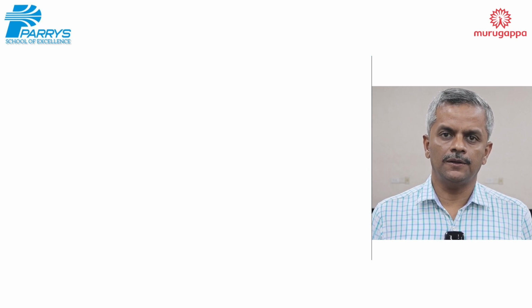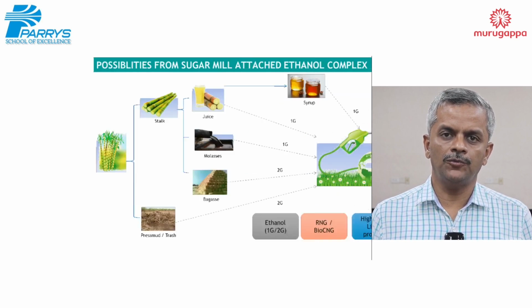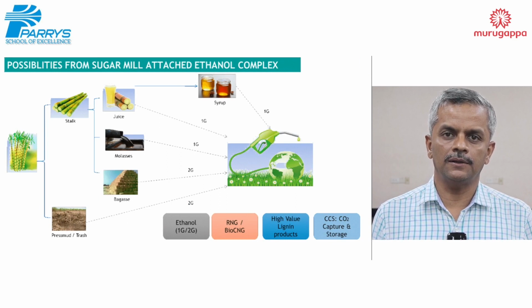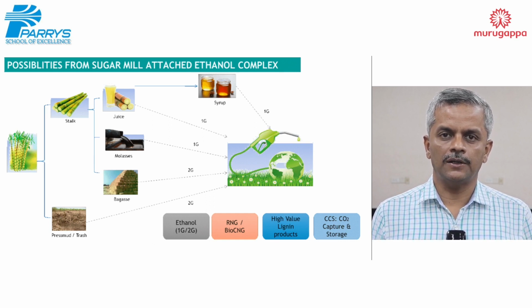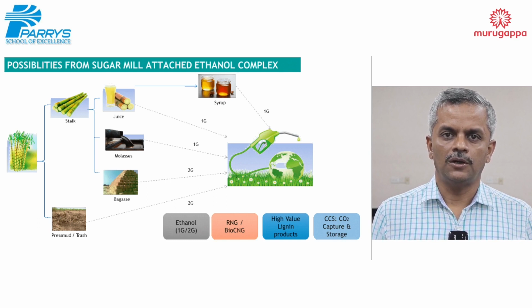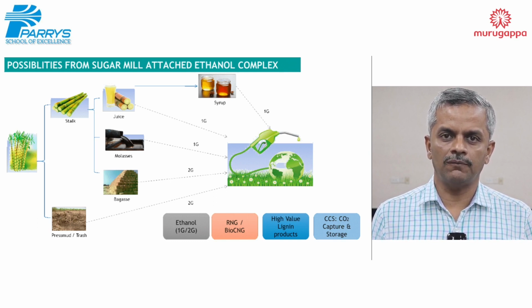In distillery, ethanol is produced from sugary raw material. Sugarcane juice or molasses is a first generation fuel. If you opt for a cellulosic material, it's a second generation fuel. Apart from that, there are various byproducts from the sugar industry, like press mud, which is used for CNG production also.